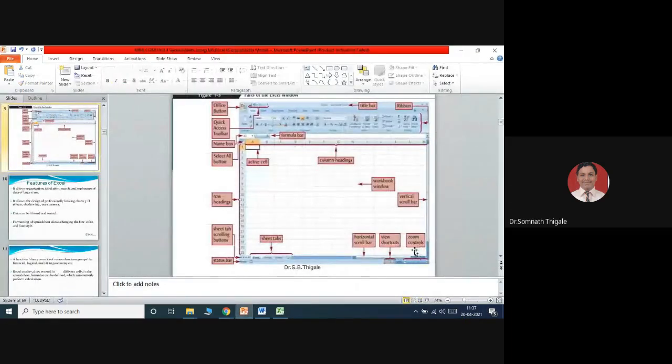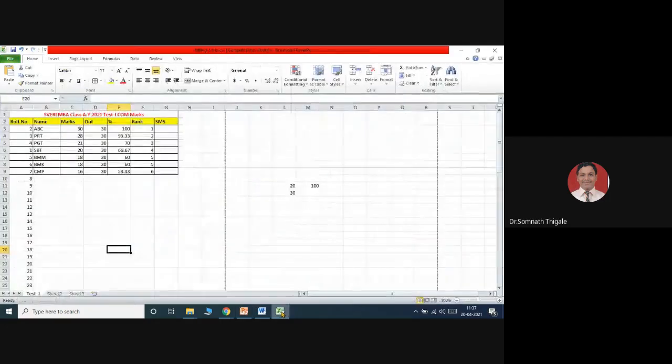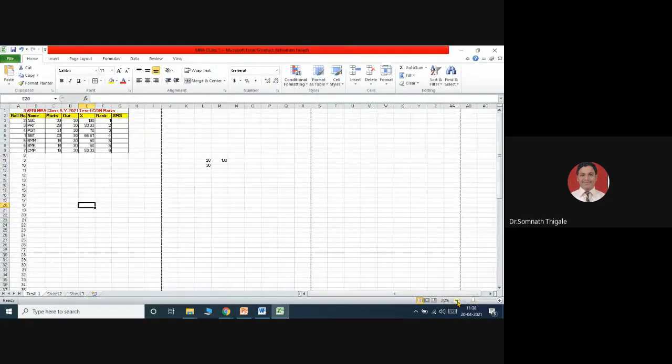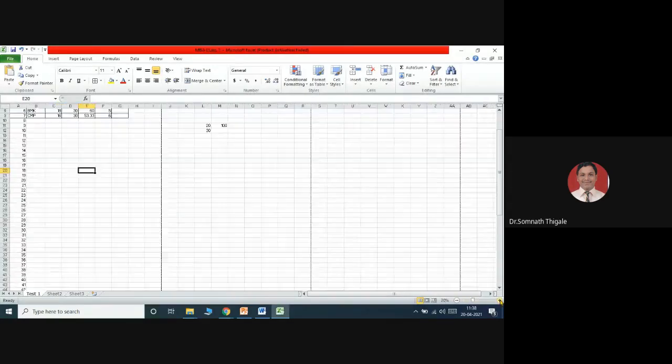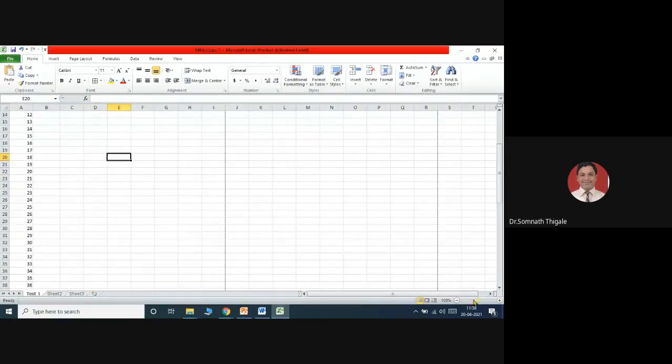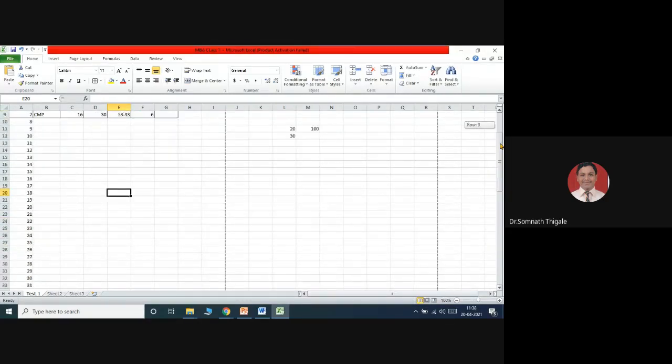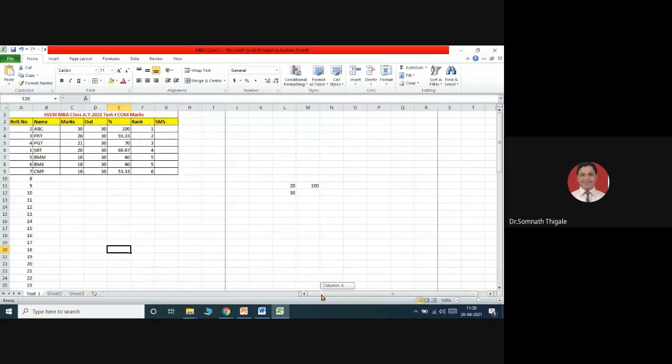Then see zoom controls. Zoom means what? Understand here. If I reduce this percentage, that is zoom out, and if I increase it, zoom in. This is the vertical scroll bar. This is horizontal.